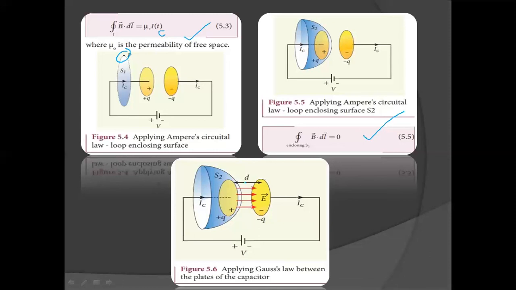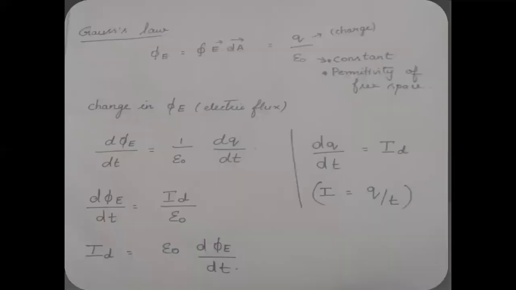I guess you are clear with this. We are choosing S1 and S2, and the right hand side is not the same for both equations, and that's not right. So Maxwell came out with an explanation that there is an electric field between the plates of the capacitor, and this is a time varying electric flux, which produces a current known as the displacement current.